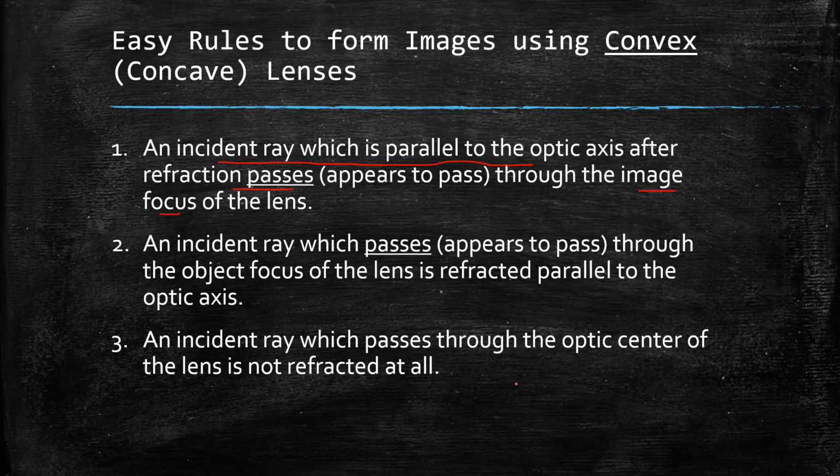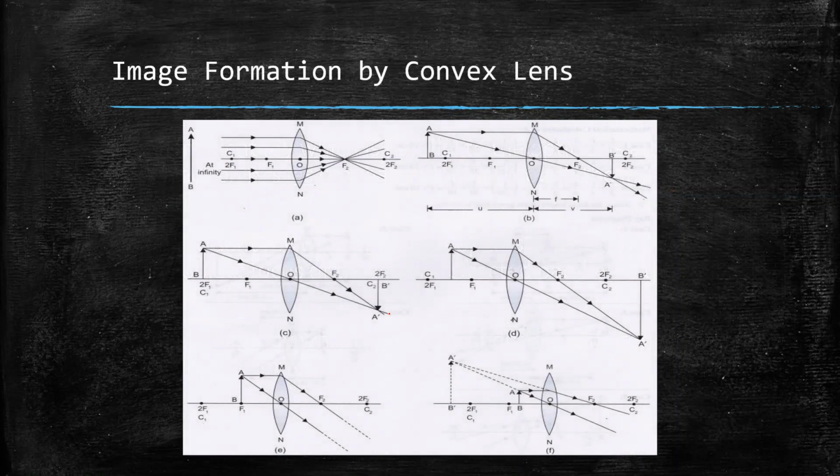And the third one is that the incident ray which passes through the optical center of the lens is not refracted at all. Let us keep these rules at the back of our minds and proceed to the next section. Image formation by convex lens. Now before I go into the image formation, let me tell you what the image and object focus is.